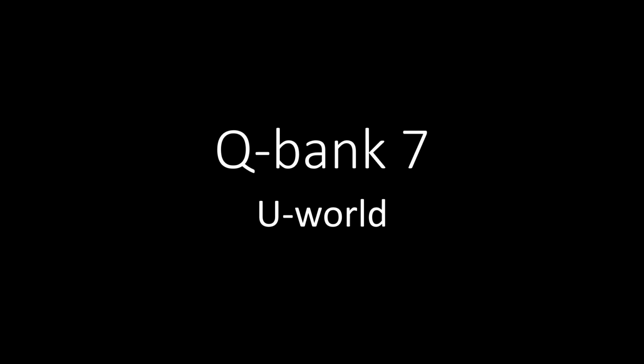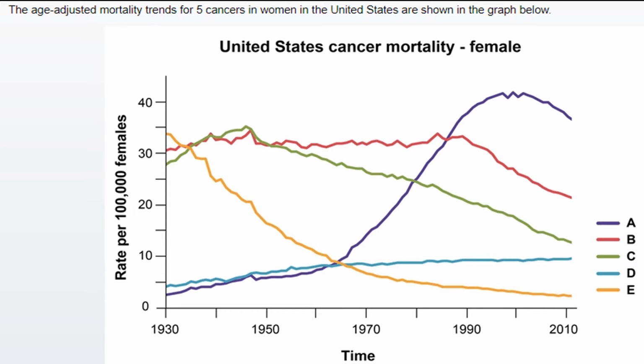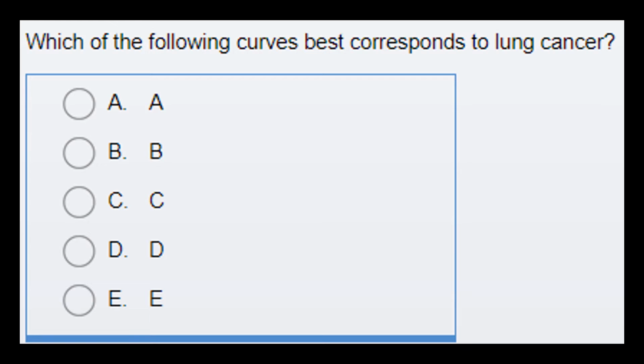So let's start. In this question, the age-adjusted mortality trends for 5 cancers in women in the United States are shown in the graph below. Please note the point mortality. So that is the mortality trends cancer graph. Further, the question asks which of the following curves best corresponds to lung cancer. So the curve A best corresponds to the lung cancer.